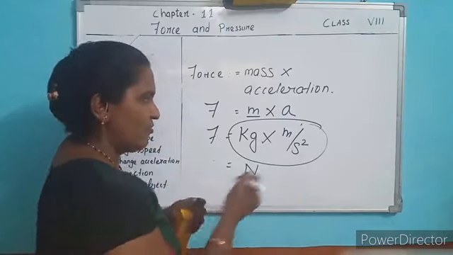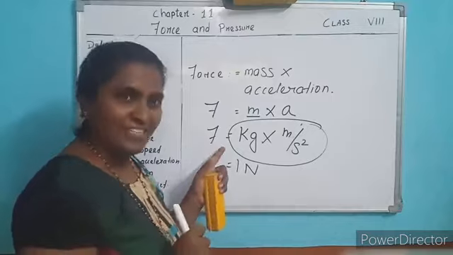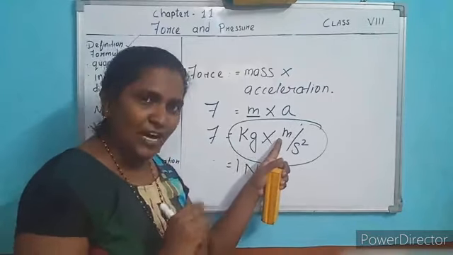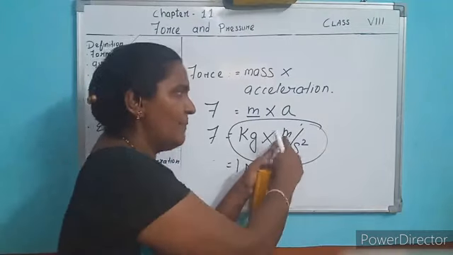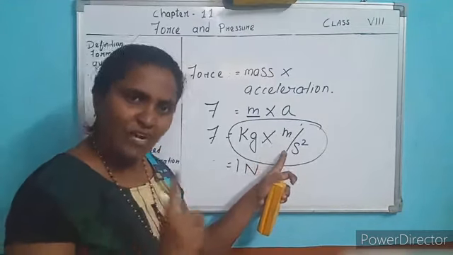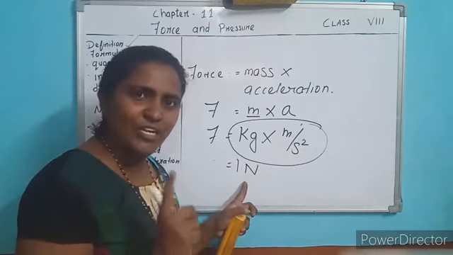Now, a question may come: what is 1 Newton? When a force acts on 1 kg of mass and accelerates it at 1 meter per second square, then we can say it is 1 Newton.